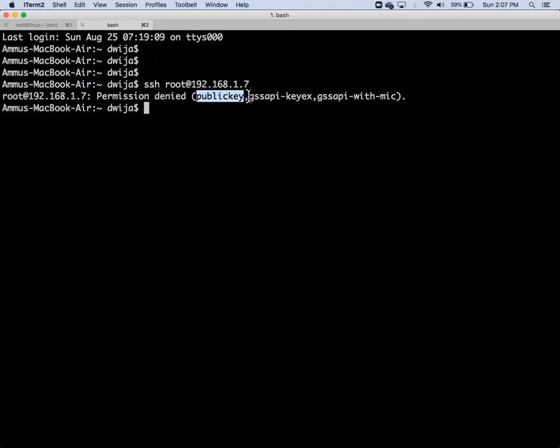Either the public key is being denied, or your GCP key, or GSSAPI with MIC, or the certificate is being denied, or somebody is denying your user password. So whenever you get this, you should understand that your password authentication is disabled, because it is not popping up or asking for a password. You should think at that same time that somebody has disabled it.